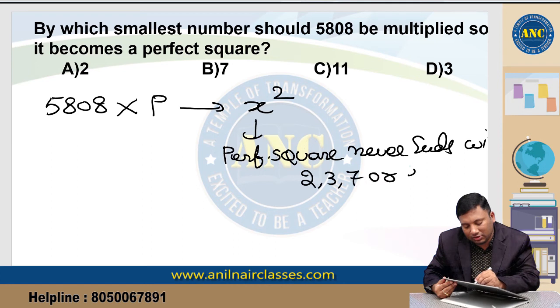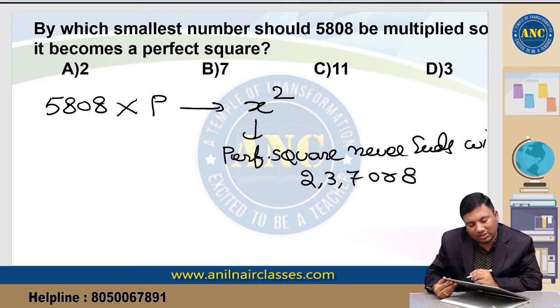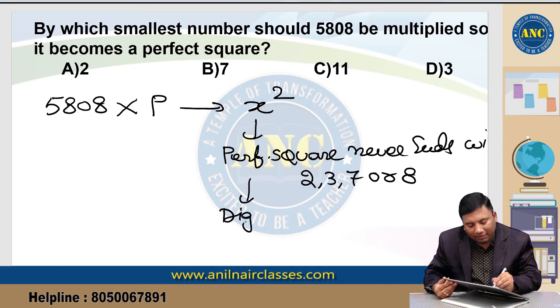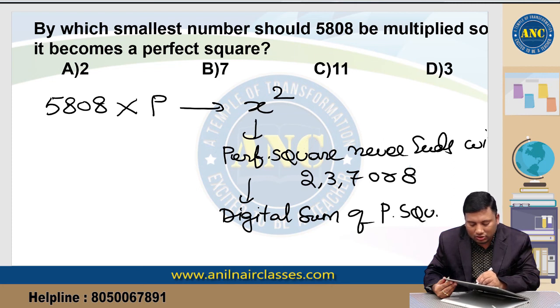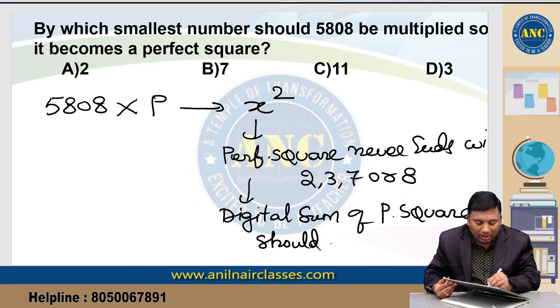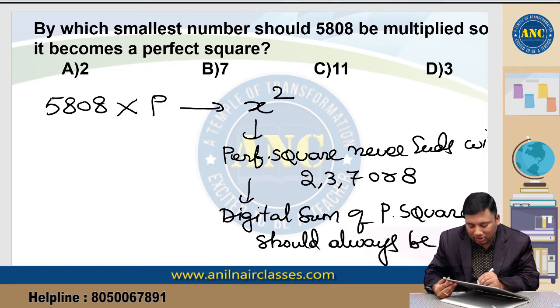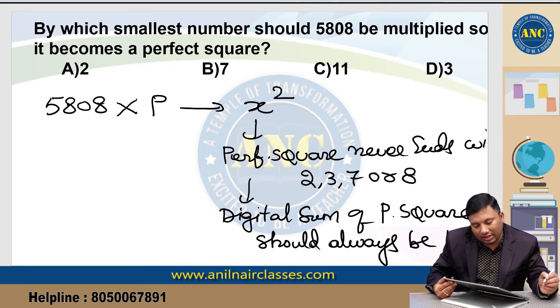That is one logic. Next one, the digital sum of a perfect square should always be 1, 4, 7 or 9. I will use any of these logics to get the answer.